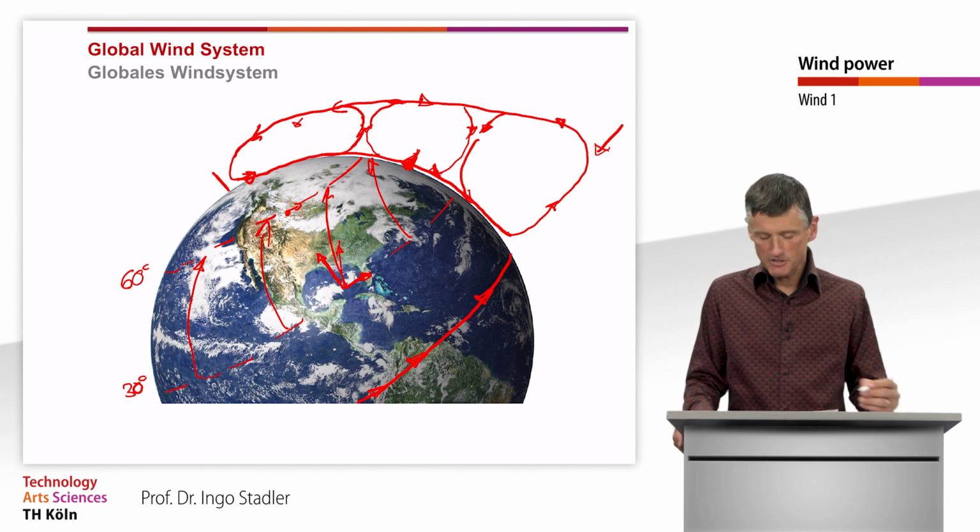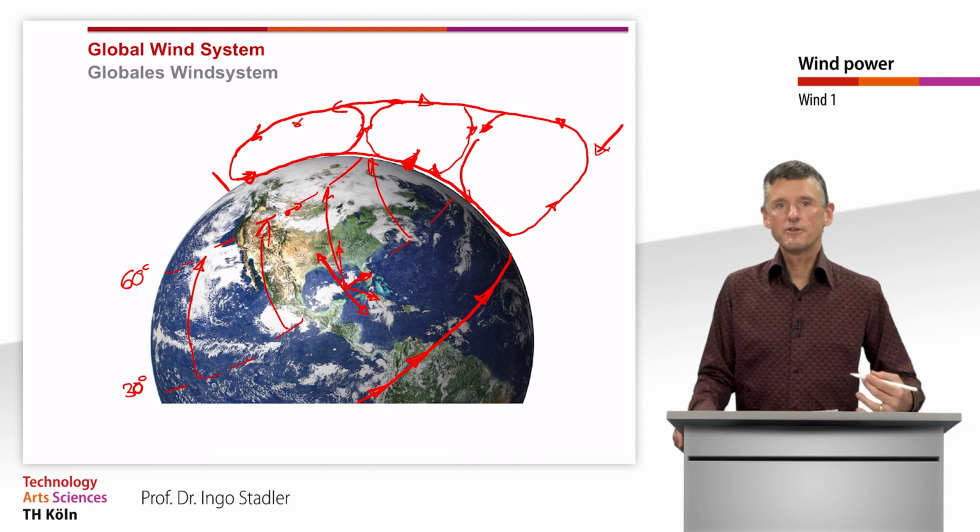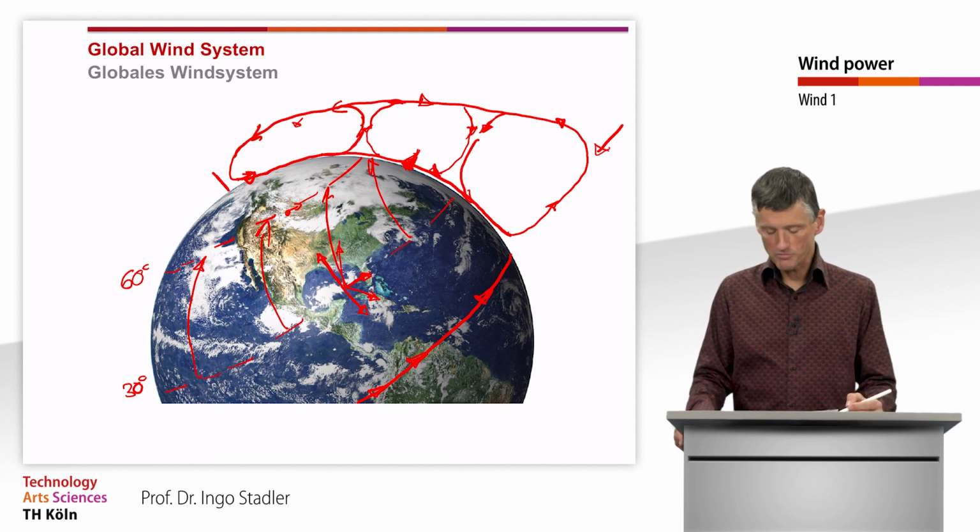Something similar we observe when a wind goes from 30 degrees southwards. Also there we have this component in the direction of the movement of the globe.